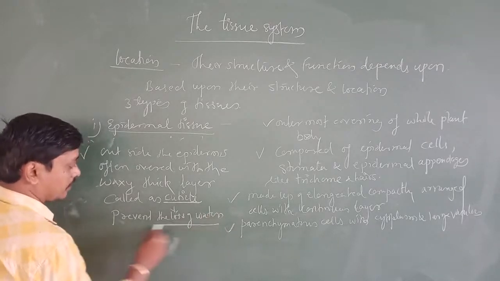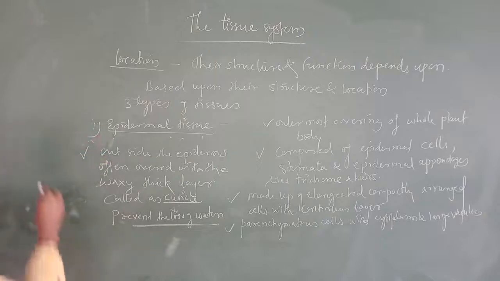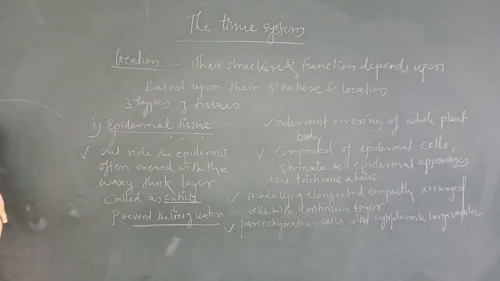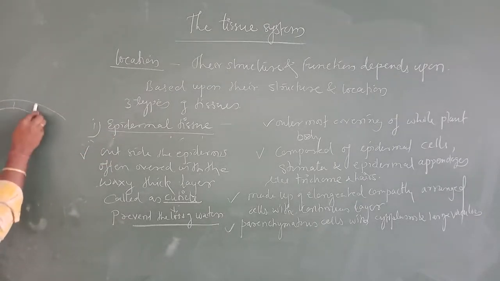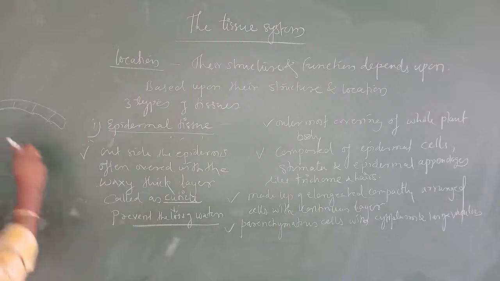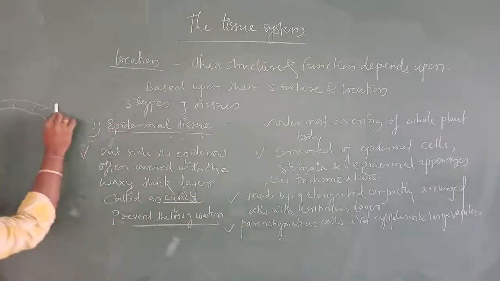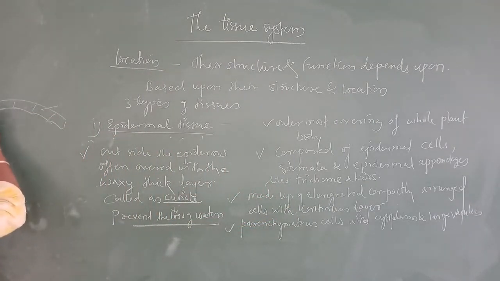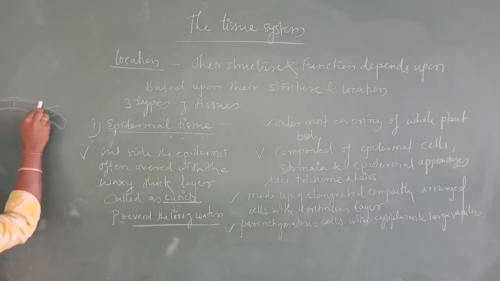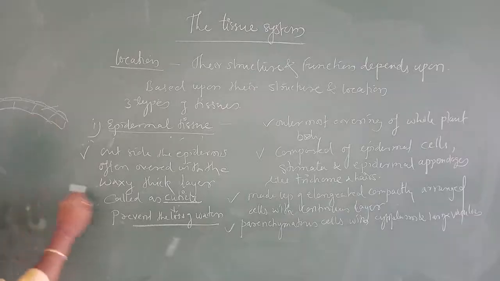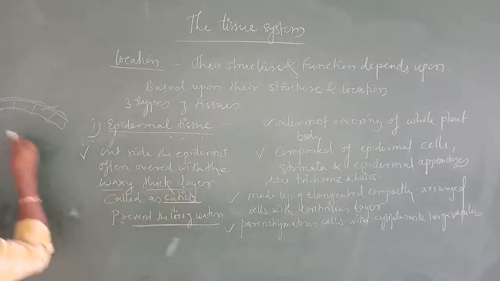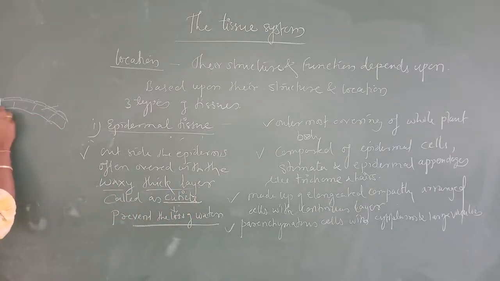This is very important. Suppose I draw the epidermis here, the single layer epidermis. It is made up of parenchyma cells, and the outermost layer of this epidermis is a waxy thick layer like this outside.